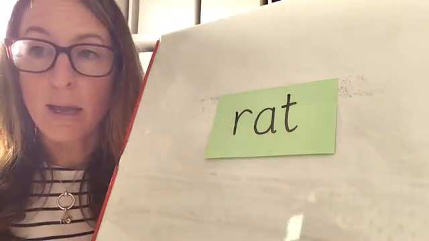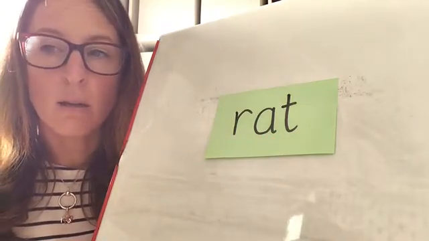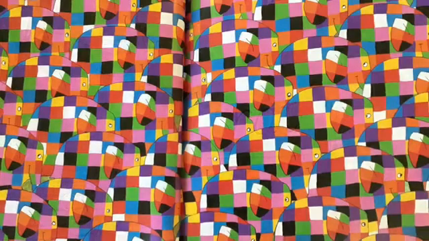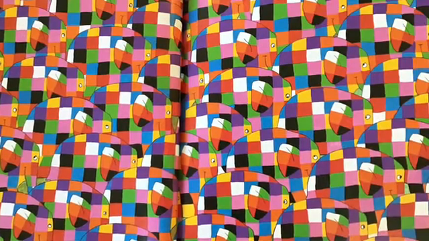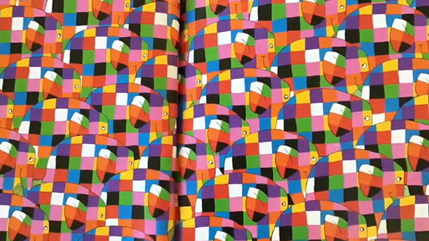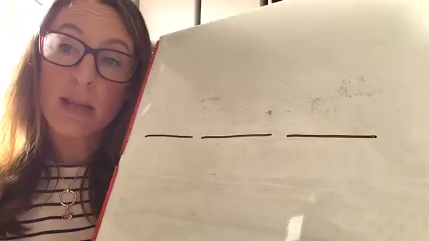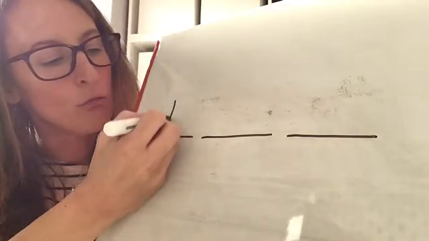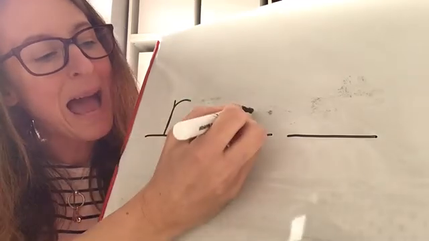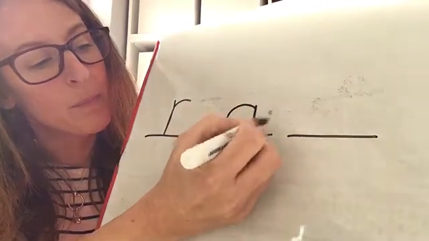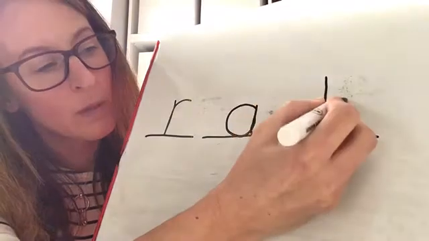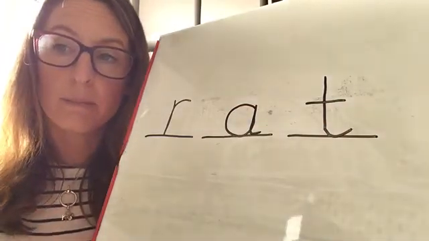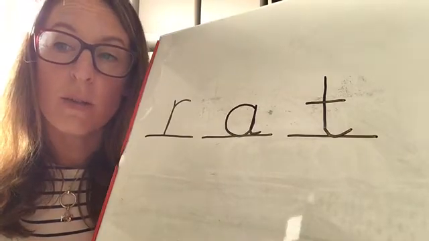Look at the word carefully because I'm going to take it away and you need 3 sound lines ready on your board or your paper. Now we are going to say the sounds and write the word rat. R, at, rat. Make sure your word looks like mine. You can pause the video while you do this.